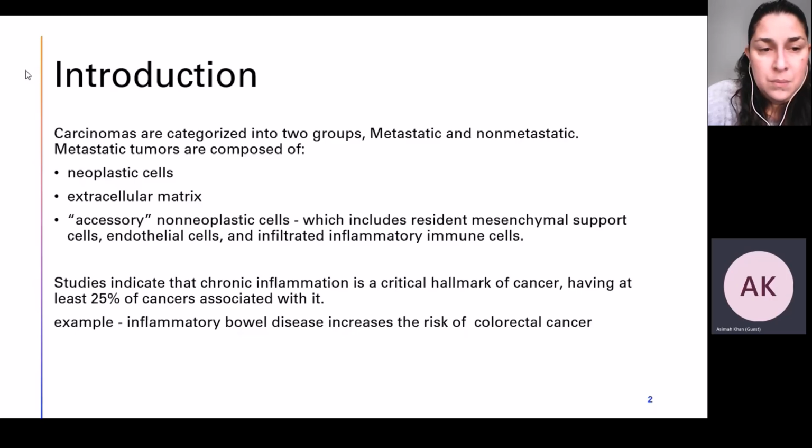At least 25% of cancers are associated with it. An example of a microbial infection is the human papilloma virus that induces inflammation and that can lead to cancer. Another example is the inflammatory bowel disease that also increases the risk of colorectal cancer.